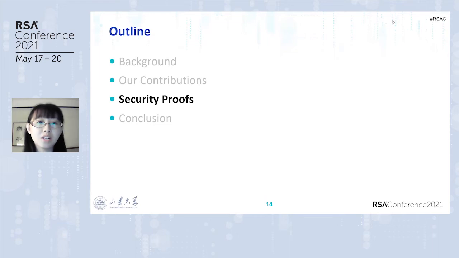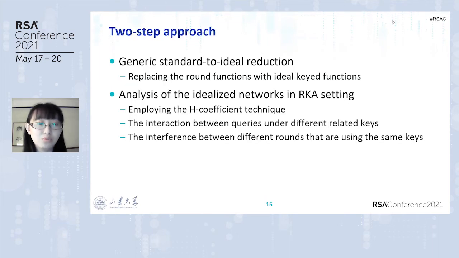This table shows the provable security results on AFN. The third part is our security proofs. In all our proofs, we use the two-step approach. The RK security proofs start with a generic standard-to-ideal reduction, replacing the round function with an ideal keyed function. Then the crux is to analyze the idealized networks in the RK setting.